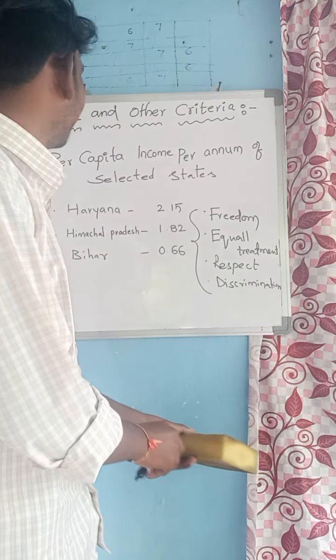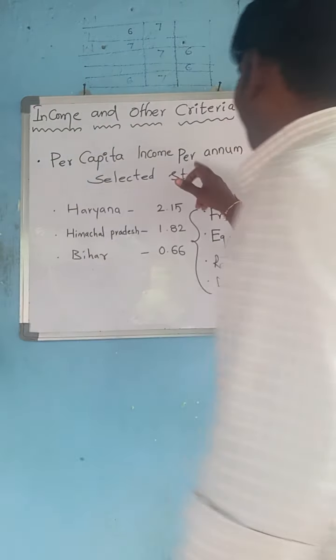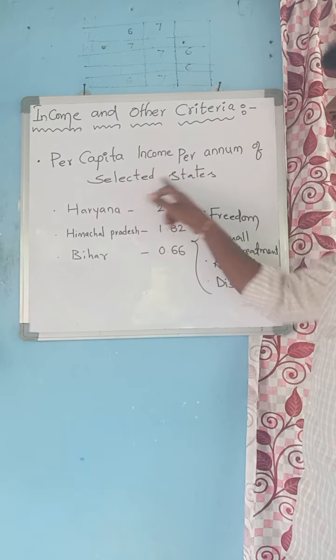Okay, children, yesterday we discussed per capita income. Per capita income is equal to the total income of the country divided by the total population of the country. If you do the calculation, you will get the per capita income. Today we will discuss the per capita income of different states, per annum, of selected states.